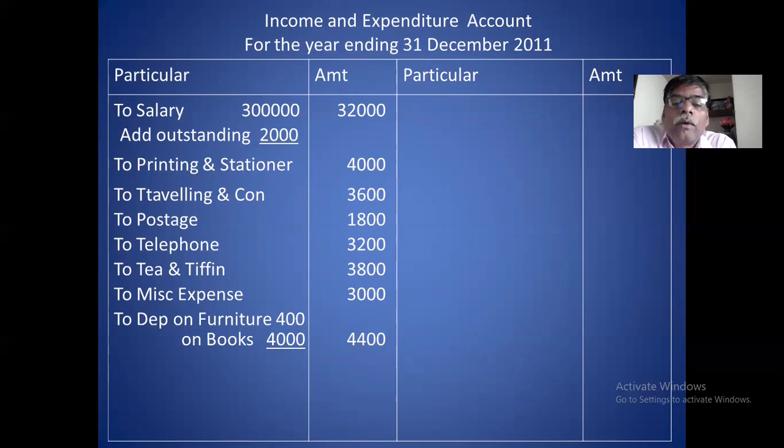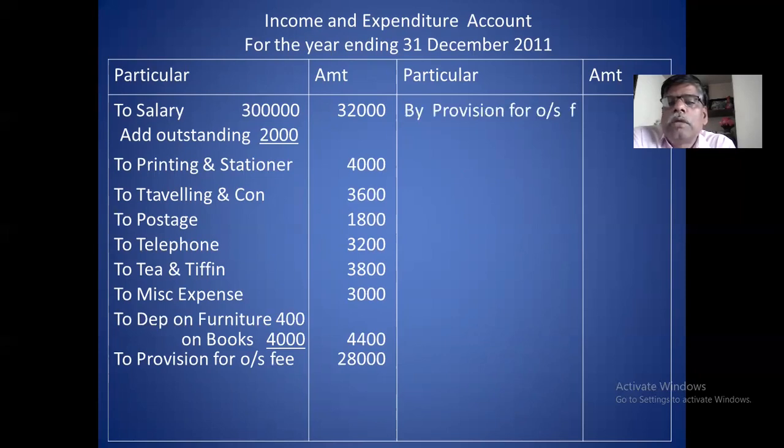Thereafter, one adjustment is there. 100% provision. Provision for outstanding fees. Provision for outstanding fee is 28,000, equal to debtors amount, equal to client fee account. Client fees account is nothing but debtors. Debtors is nothing but outstanding fee. So that amount you take, 28,000 provision. Okay. These are the expense side.